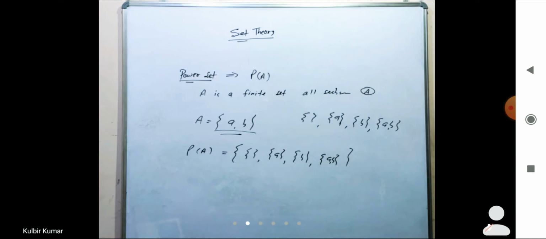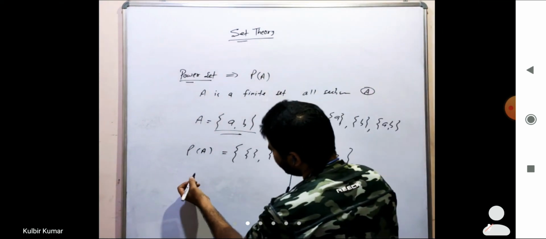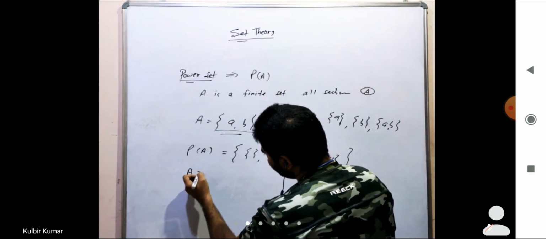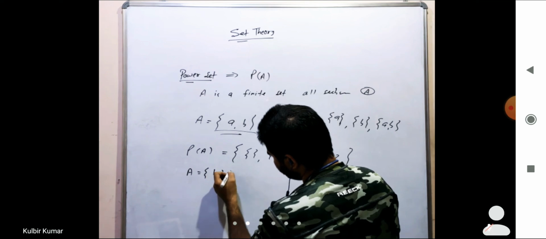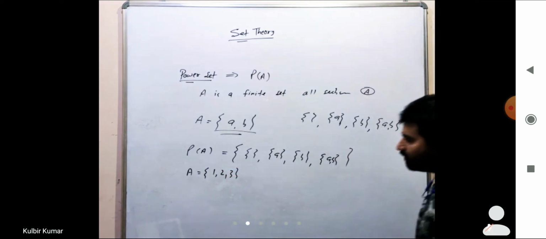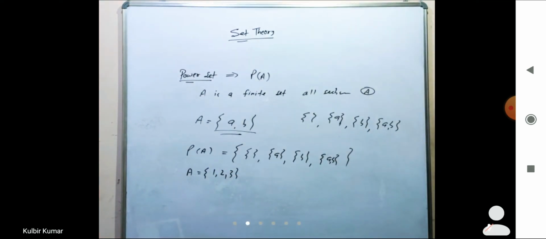Okay, then can you tell me, if the elements given are ABC, or let me say A equal to 1 2 3, assume it is 1 2 3. In this case, what will be the power set of this one? Yes, find out.